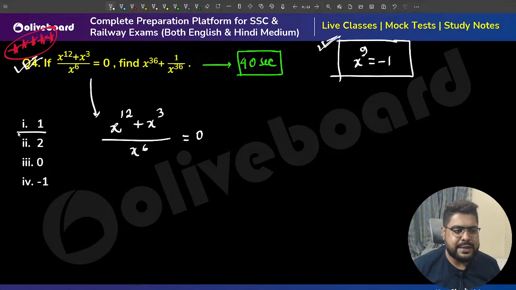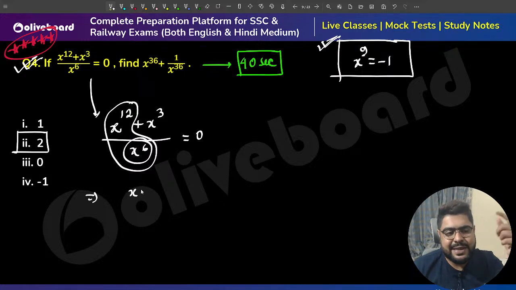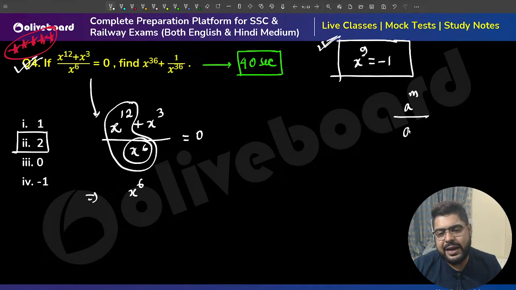In that way you can say, sir, this is to the power 4, to the power 4, answer is 2. But again, let us understand the basic way. Divide by x^6 on both the sides: x to the power 12 by x to the power 6 will be x to the power 6, because a to the power m divided by a to the power n equals a to the power m minus n.